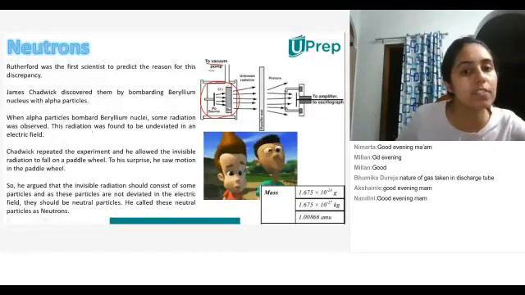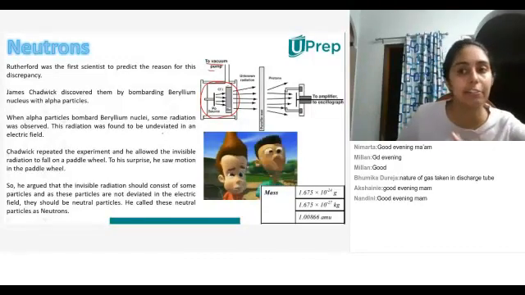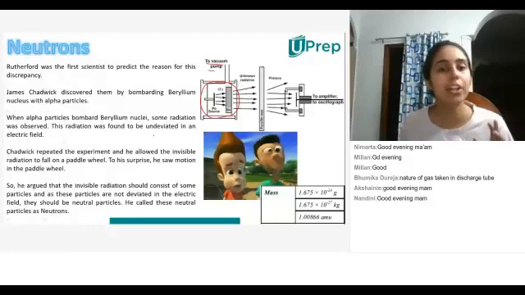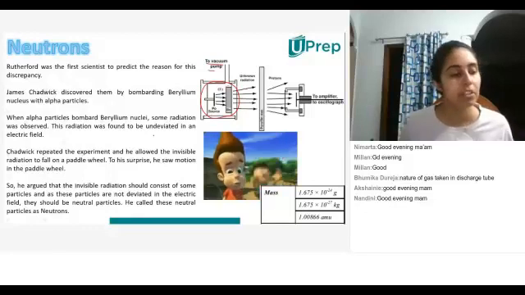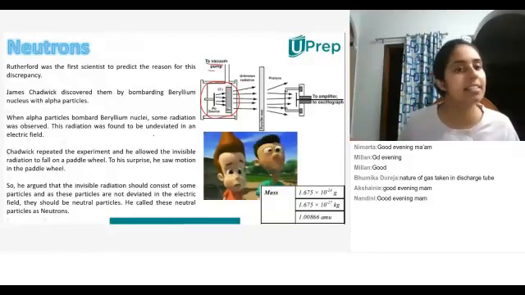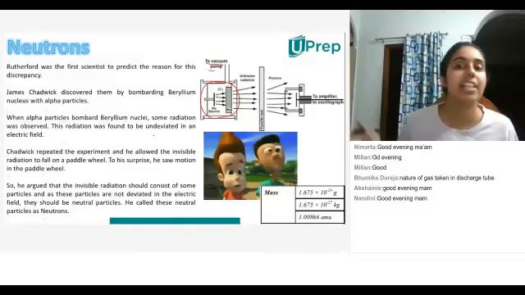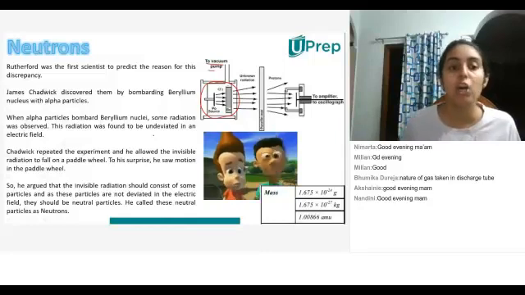So basically when James Chadwick performed this experiment, he noticed that some radiation was observed. This radiation was found to be undeviated in the electric field. He put this radiation in the electric field, but it neither moved towards the positive plate nor towards the negative plate. So obviously this radiation is not charged. But then we have to find out if this radiation has particles in it. How do we do that?